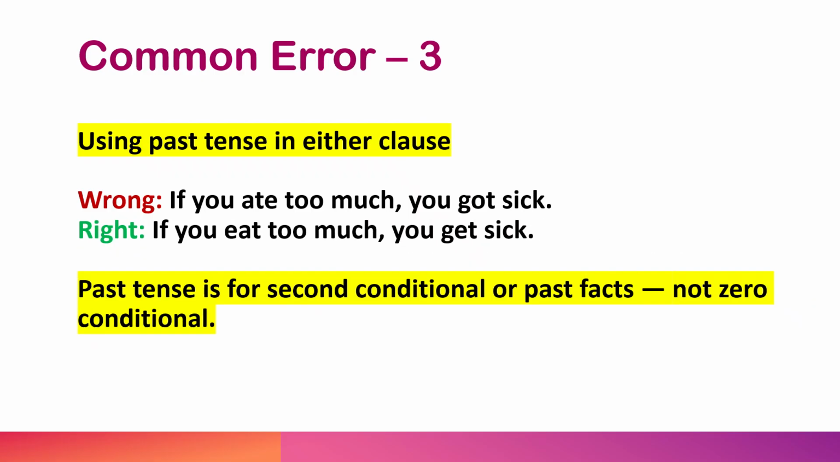The next mistake that we make using zero conditionals is using past tense in either clause. If you ate too much, you got sick. This is incorrect. If you eat too much, you get sick. This is the correct sentence. Past tense is for second conditionals or past facts, not zero conditionals.